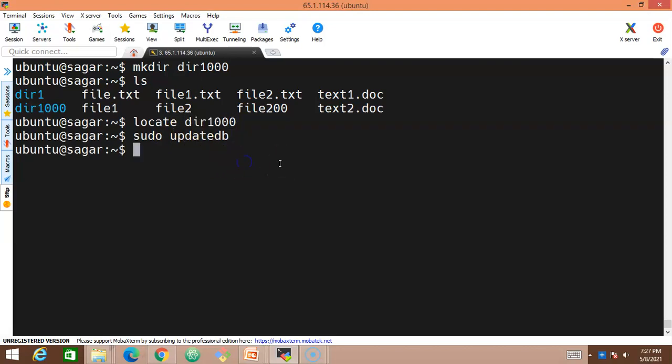So simply press enter. Now it would have updated the database of the locate command, and I'll use the same command, locate directory 1000. Let's press enter here. See, look at this. Now we are able to identify this directory 1000, which is available inside /home/ubuntu, which I have just created. So whenever you create certain files, if you want them to be updated inside the locate database, please use this command, sudo updatedb, and all these new files that are created will be updated inside the database. Then we will be able to locate them.